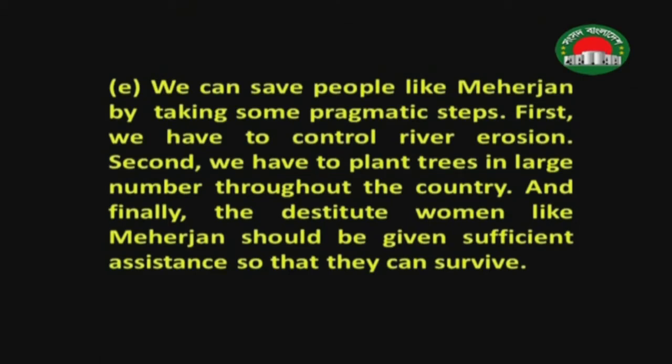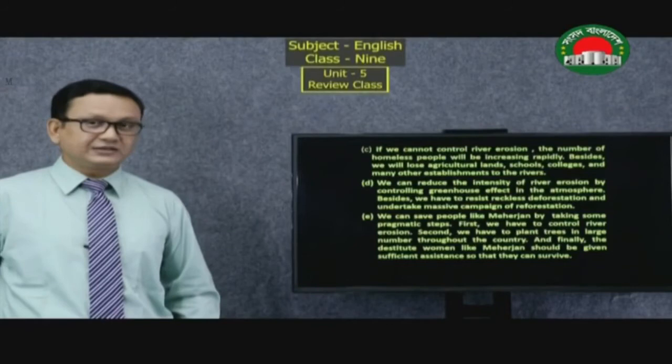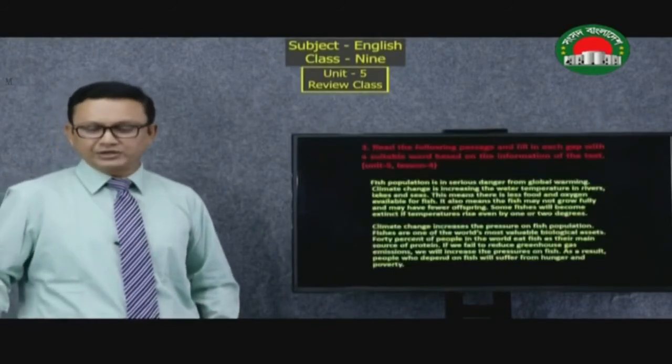First, we have to control river erosion. Second, we have to plant trees in large numbers throughout the country. And finally, destitute women like Meherjan should be given sufficient assistance so that they can survive. So in this way, you will just give a precise and to-the-point answer.